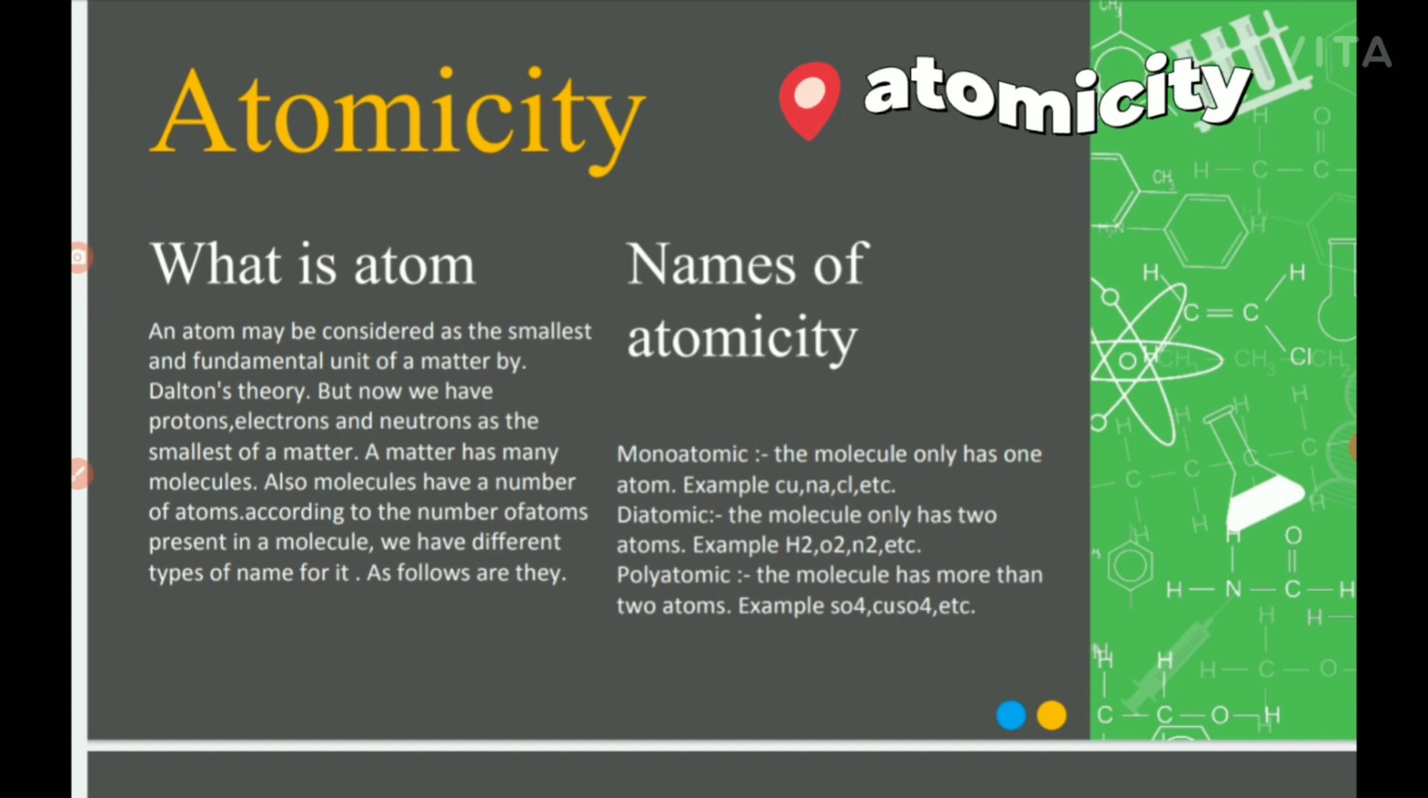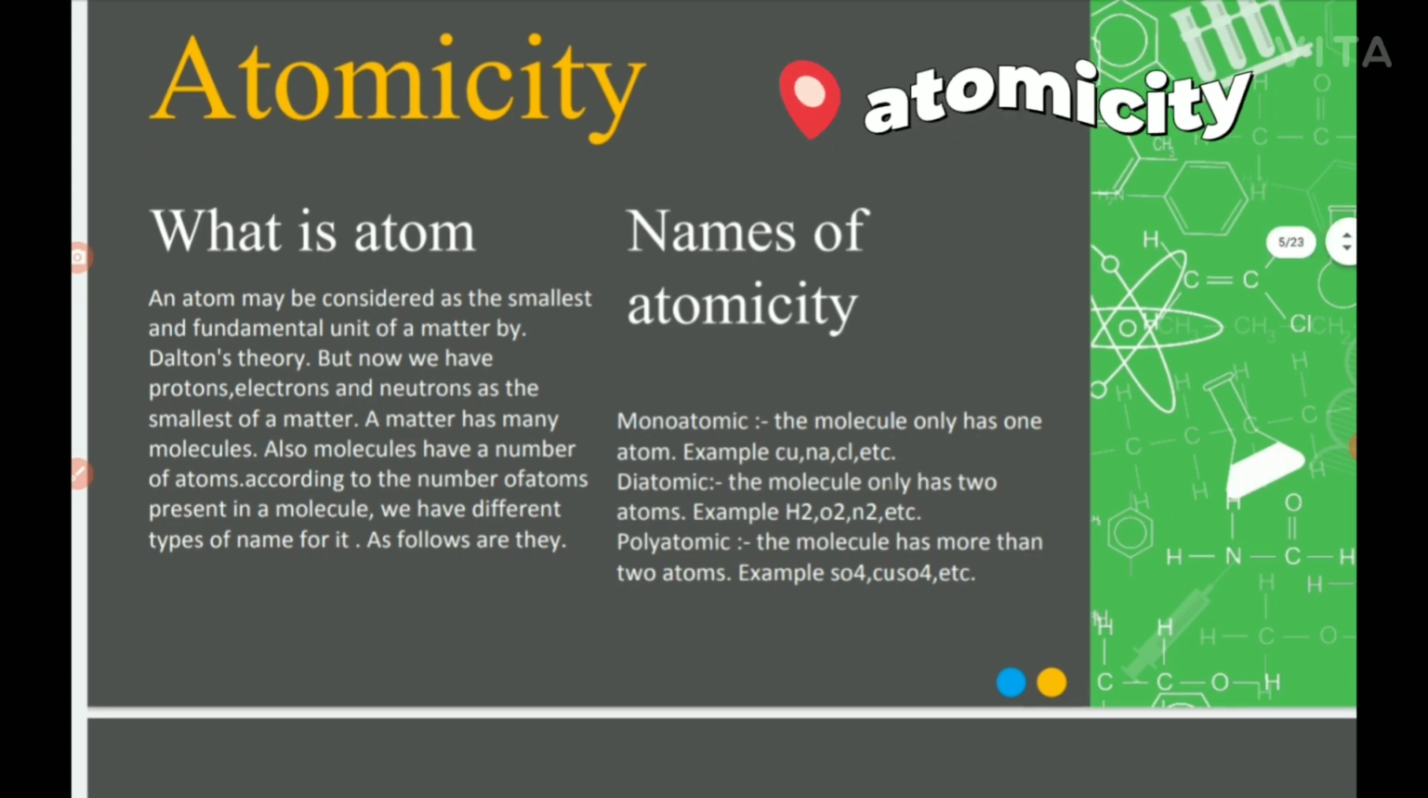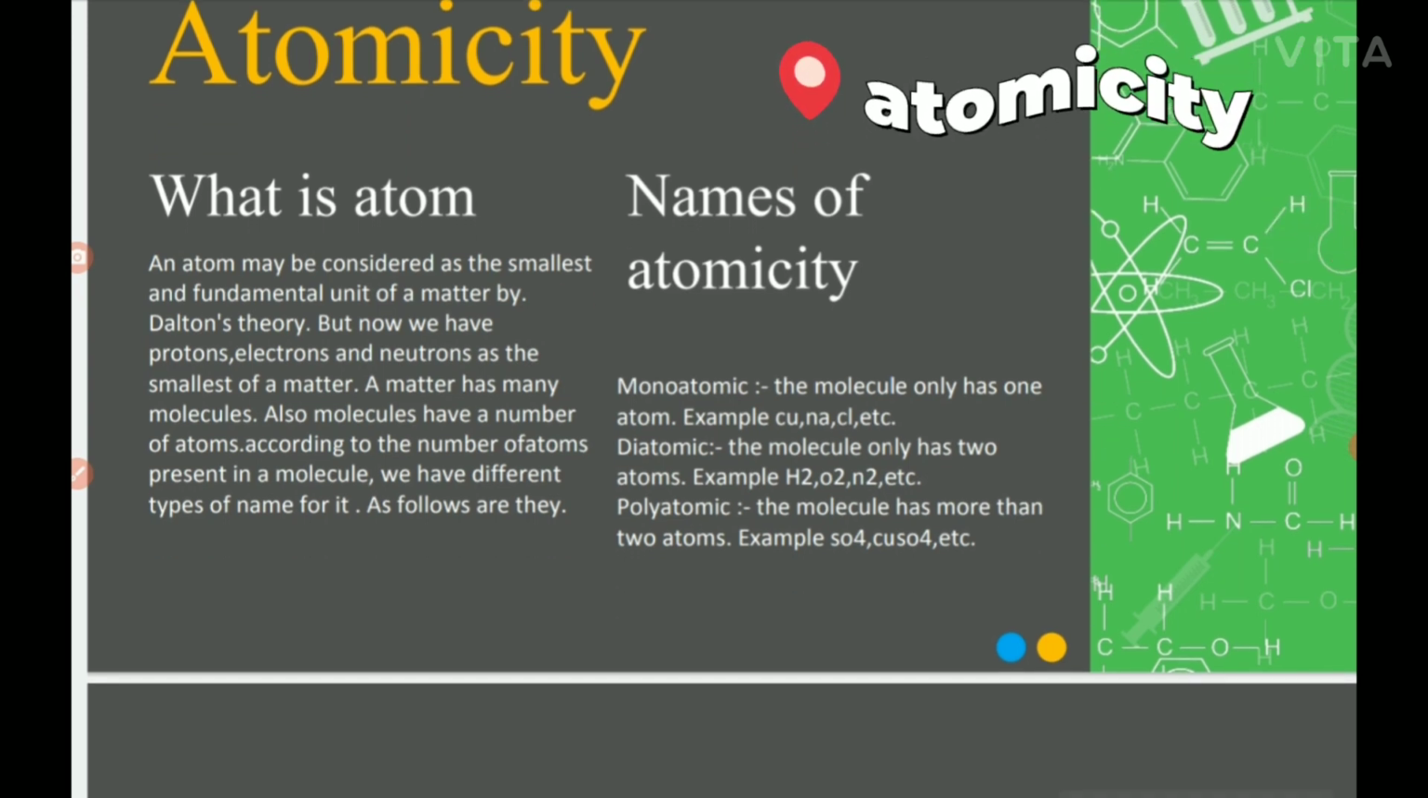Now let us see what we have got next. Matter has many molecules, and molecules have a number of atoms. According to the number of atoms present in a molecule, we give it different names, and those names are called atomicity.